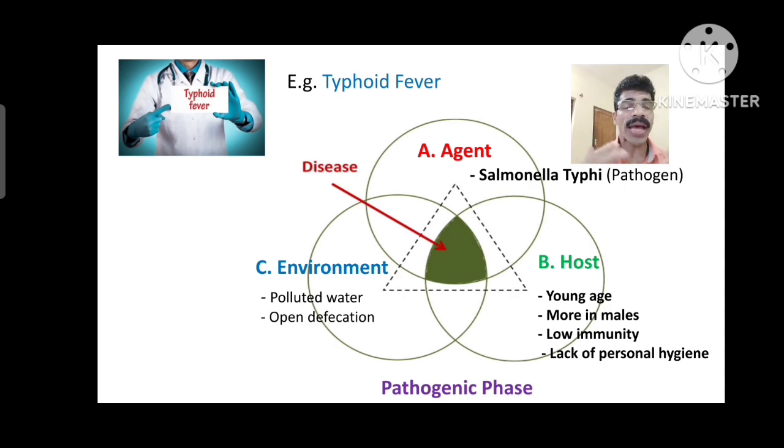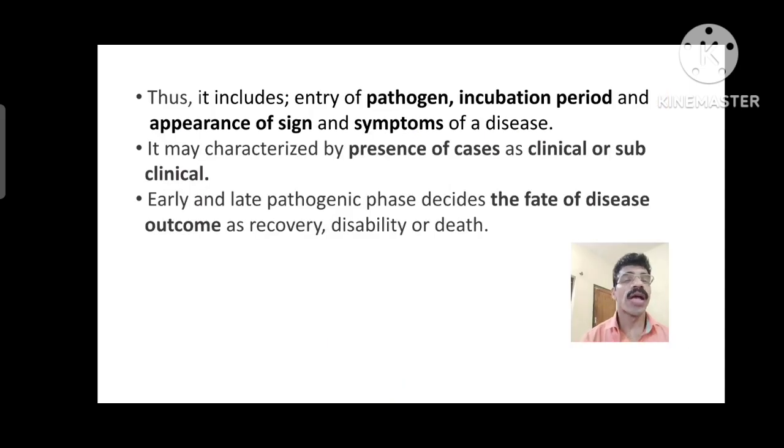So in the pathogenic phase, the interaction has already occurred and the disease has already started, the onset has also started. That means the pathogenic phase includes entry of the pathogen, the incubation period and appearance of the signs and symptoms of the disease. It may be characterized by the presence of a case, clinical or subclinical. Case is nothing but a person having clear-cut signs and symptoms of the particular disease. That is called a clinical case. Or sometimes the case may be subclinical.